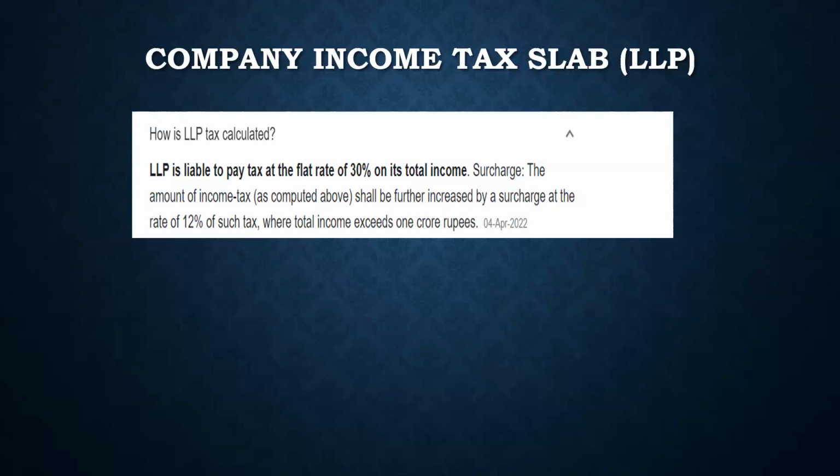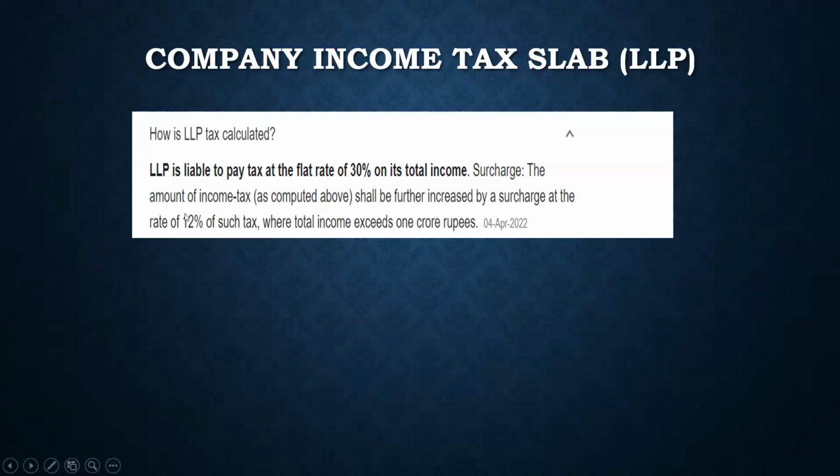So usually when people register a company, they register the company through LLP. Otherwise there is a need to pay the provident fund and employee provident fund and several other things. So you need a proper setup, right? So people usually do not register through a private limited company. We'll see the private company slab as well. So LLP is taxed flat at a rate of 30%, right? Which means that if you are starting a company, your salary income would be taxed at different slabs or sub levels, but if you are starting an LLP, it will be taxed flat at 30%, right? And over and above this, there will be a surcharge, which will be 12% of such tax.